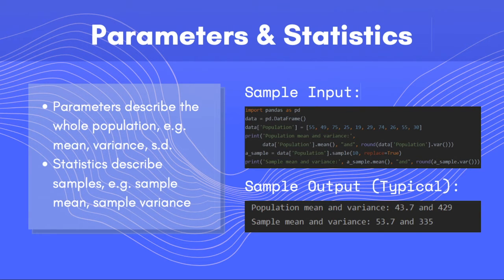We can calculate the mean and variance, using data frame methods, mean and var. In calculating variance, we set the keyword ddof as 0, meaning the denominator of the population variance is n. First, let's get a sample with size 10 from the population, using replacement. The sample variance is printed out.